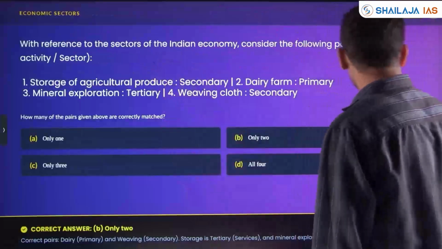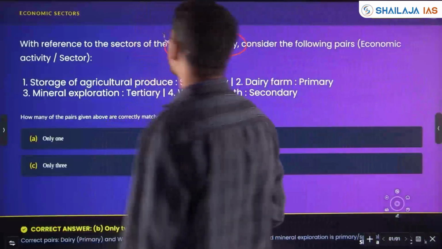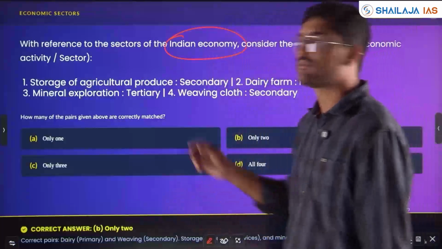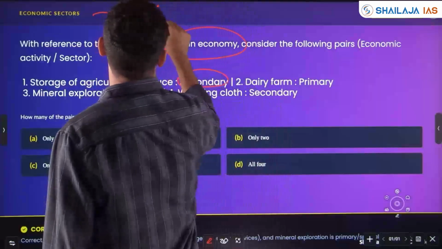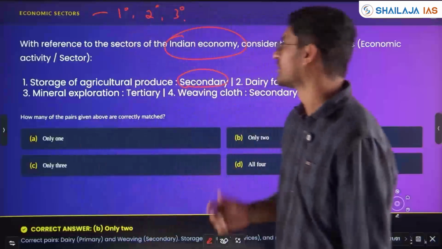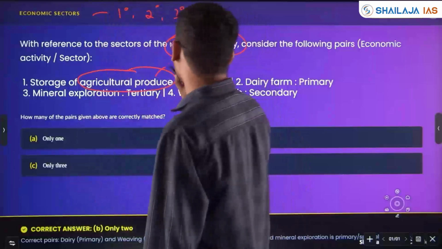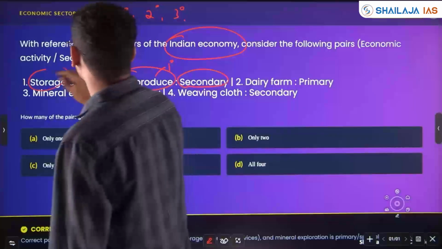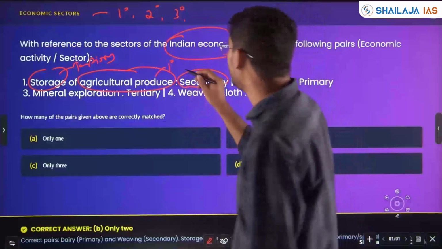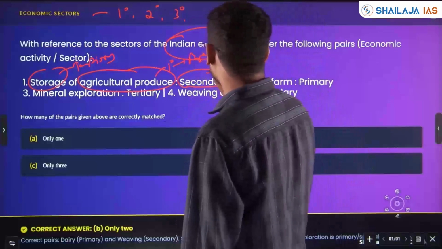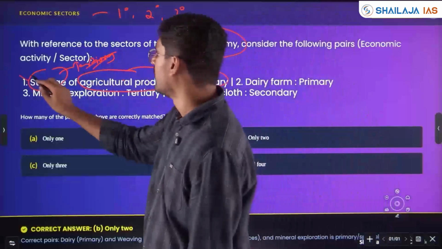Next, with reference to sectors, again economic sectors questions have been coming. We'll see. With respect to the Indian economy, consider the following pairs. Storage of agricultural produce, secondary. He's asking which are primary sector, secondary sector, tertiary sector. Okay, easy question. Storage, see agricultural produce, okay, agriculture is primary, storage will be tertiary. If agriculture product, for example wheat, if you make bread, then that will be secondary. Storage will come under tertiary sector. Okay, so statement 1 is wrong.